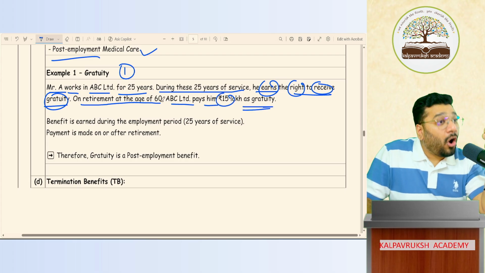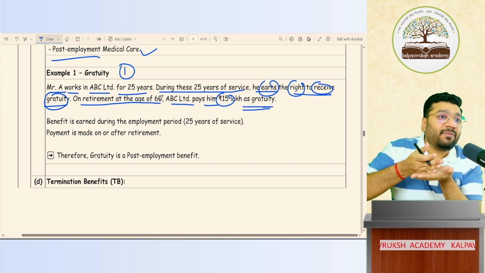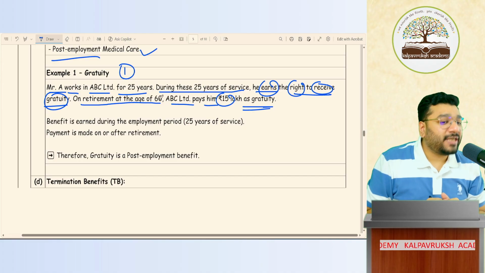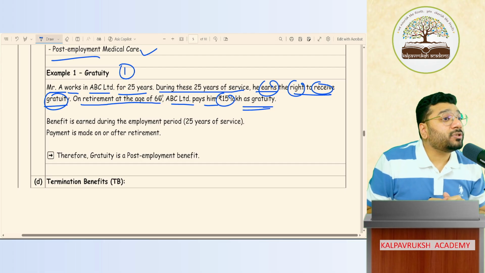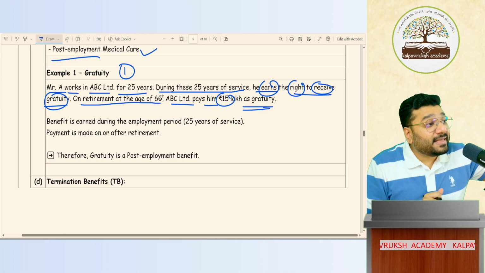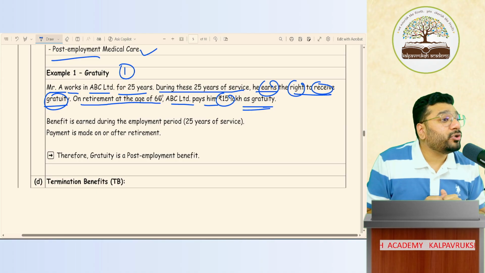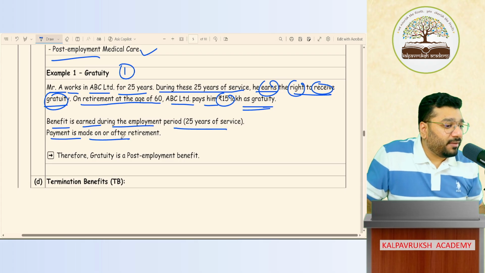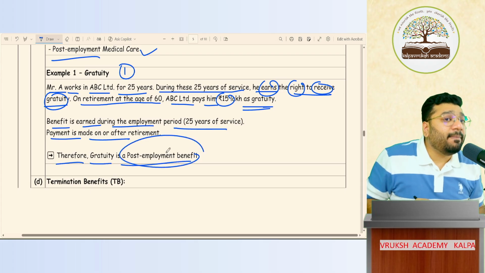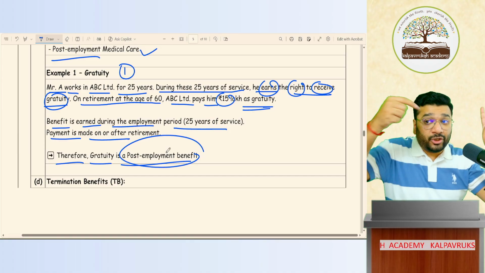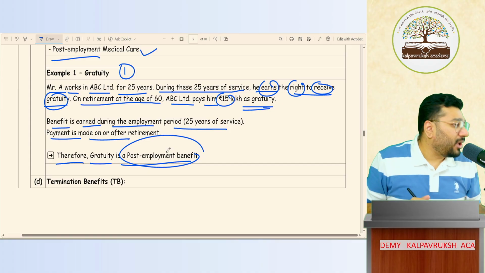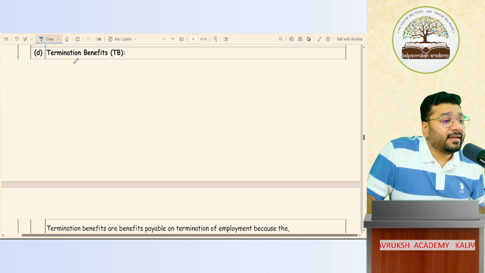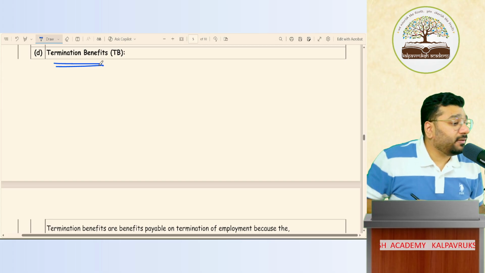When am I paying this? On or after retirement. On retirement, we will keep one retirement party, a send-off party. On that day, in front of everybody, I'm giving him a check of 15 lakh rupees. That is called post-employment benefit, or I'll pay a couple of days, weeks, or months later. Both are called post-employment benefit. So the benefit is earned during the employment period, but the payment is done on or after retirement. Therefore, this gratuity will be treated as post-employment benefit. Gratuity is never paid during the employment. It is paid only after employment is over. Clear or not clear?